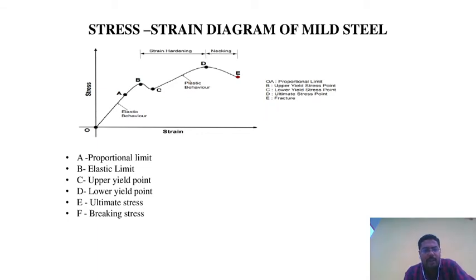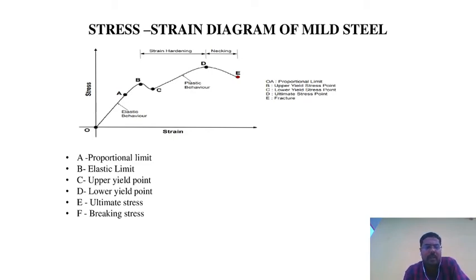Upper yield point. Point C is called the upper yield point. So what happens here? The load is applied on that particular material. The load reaches the elastic limit, then goes to the upper yield point.